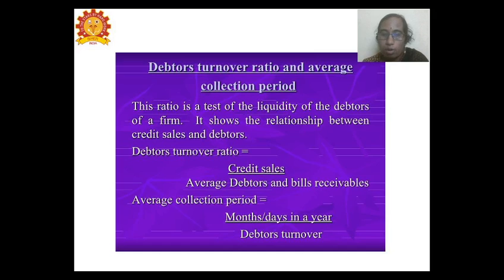where the average debtors is calculated over the two periods as the opening debtors plus the closing debtors divided by 2. Or else, if we do not have the two-year comparison balance sheet, we can take the average of the debtors and the bills receivable divided by 2.